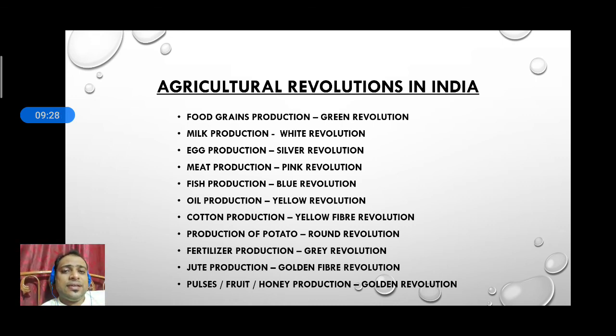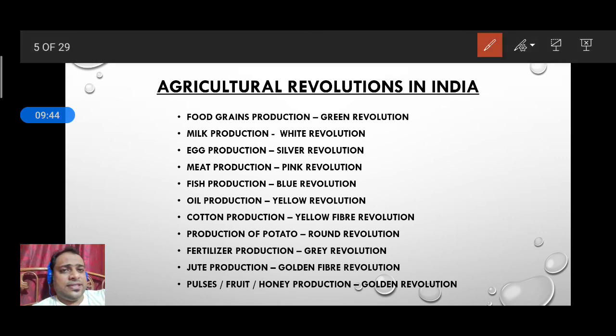Now, due to sustainable agriculture, so many agriculture revolutions have taken place in India. So I have compiled this for you all. Just remember this, memorize this. It will be very helpful for you. One by one we'll discuss here the food grain production, which is called the green revolution. More and more amount of cereals or grain we need to produce. This is called the green revolution. All these are done by using scientific methods only.